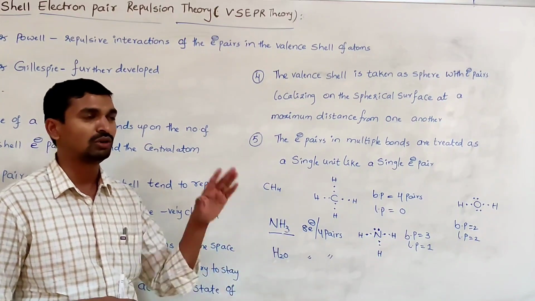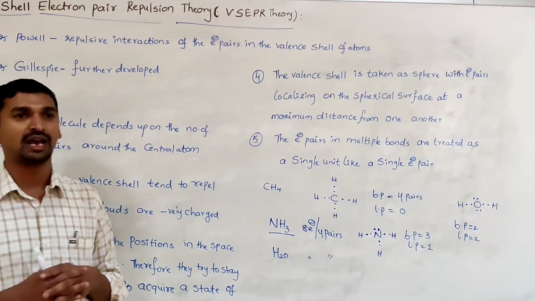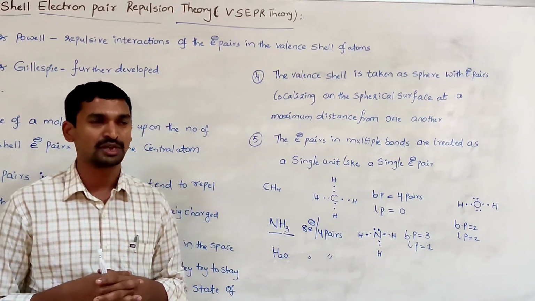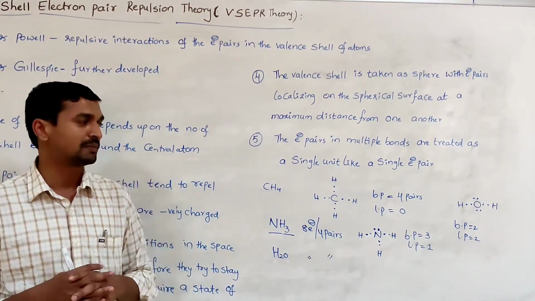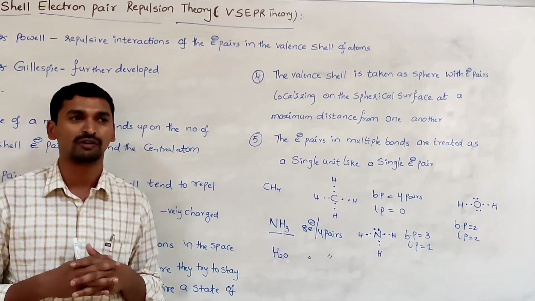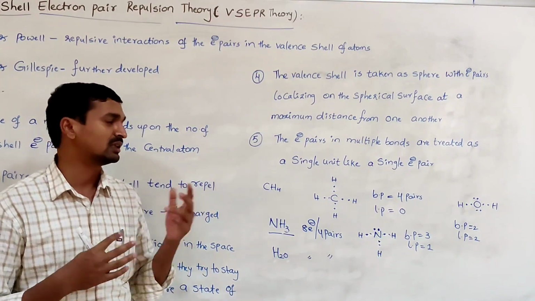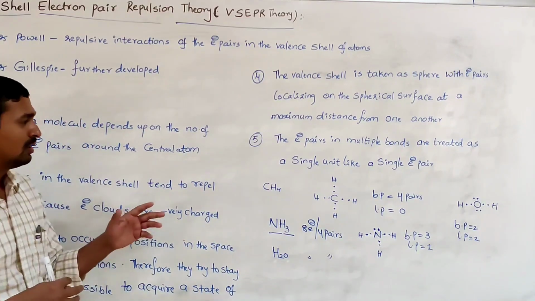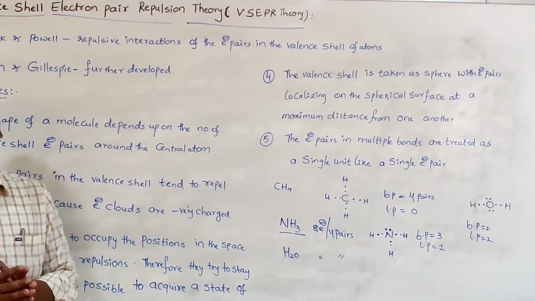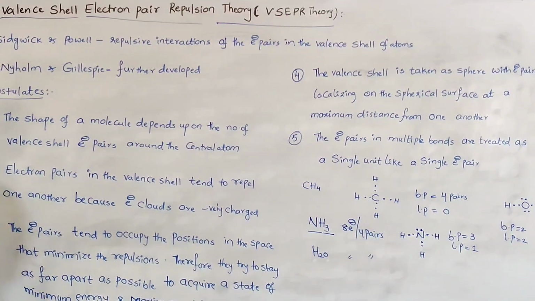Those that participate are called bond pairs of electrons, and those that do not remain as lone pairs of electrons. So once we know the number of electron pairs present around the central atom, it is easy to determine the shape of a molecule according to this theory.